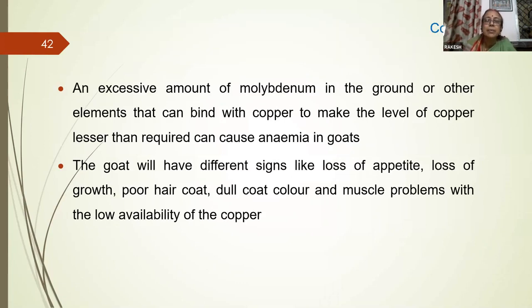An excess amount of molybdenum, which is a copper antagonist in the ground, or other elements that can bind with copper, make the level of copper lesser than required and cause anemia in goats. The goats will have different signs like loss of appetite, loss of growth, poor hair coat, dull coat color, and muscle problems with low availability of copper.